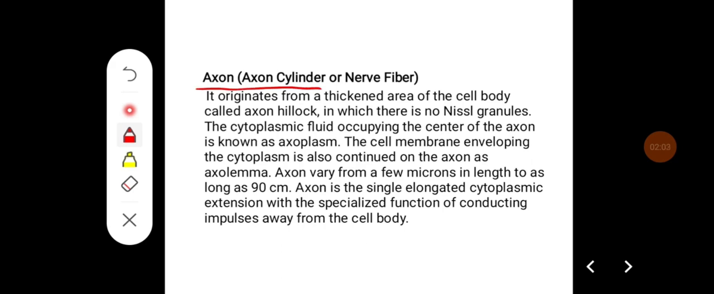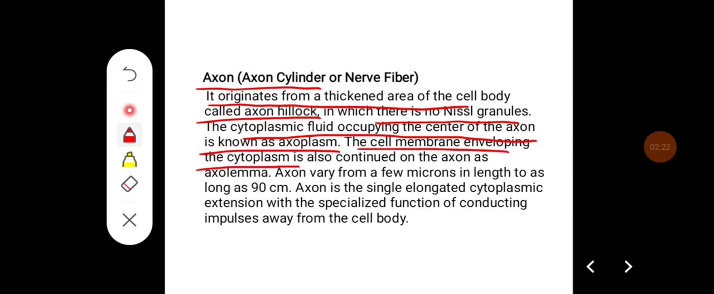Axon, also called axon cylinder or nerve fiber. It originates from the thickened area of the cell body, which is called the axon hillock, in which there are no Nissl granules. Cytoplasmic fluid occupying the center of the axon is known as axoplasm. The cell membrane enveloping the cytoplasm is also continued on the axon as axolemma.